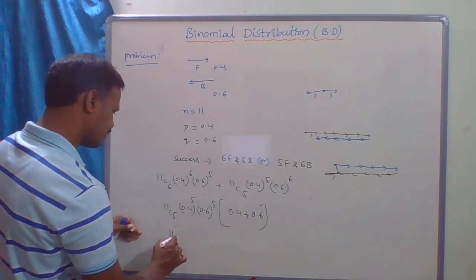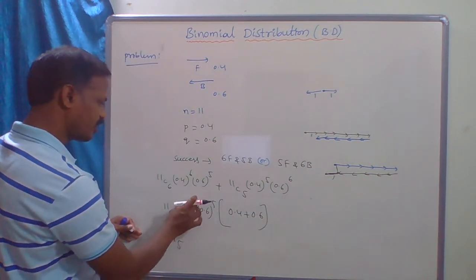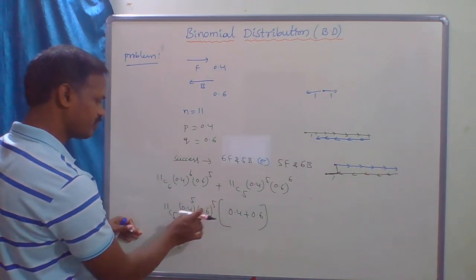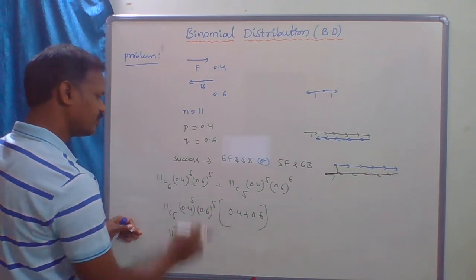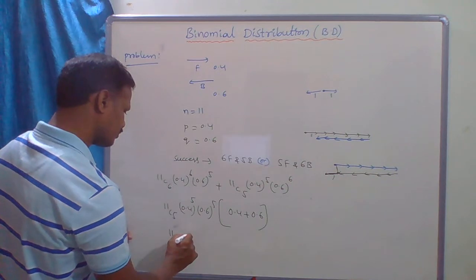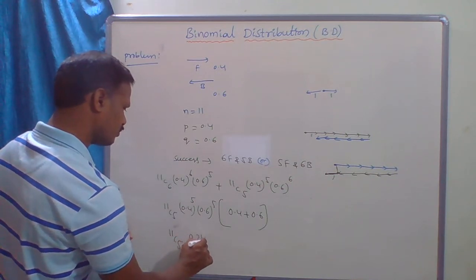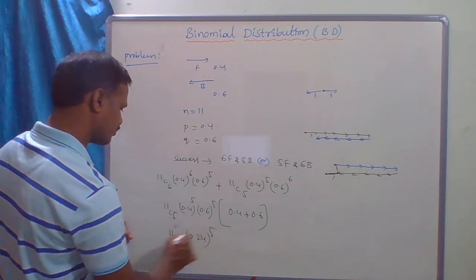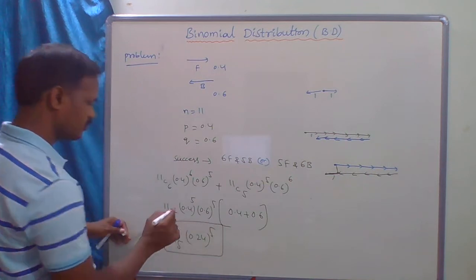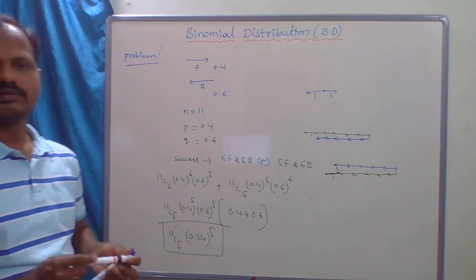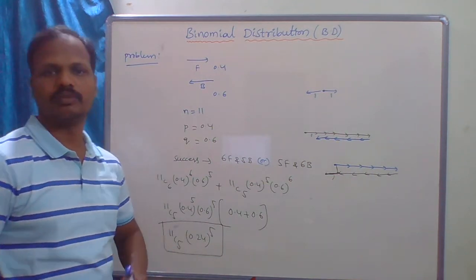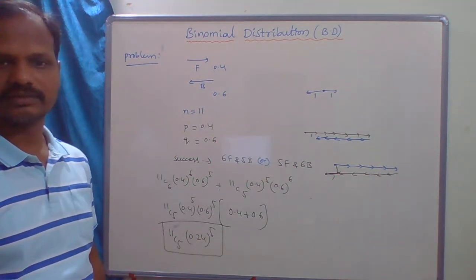So this is 11c5 into a power m, b power n, ab whole power n, which is 0.24 whole power 5. This is the probability of getting success. Clear?